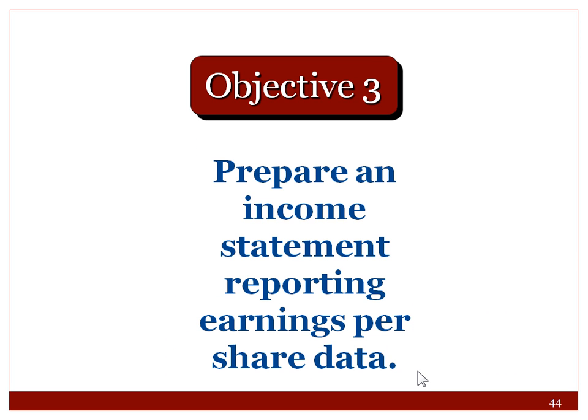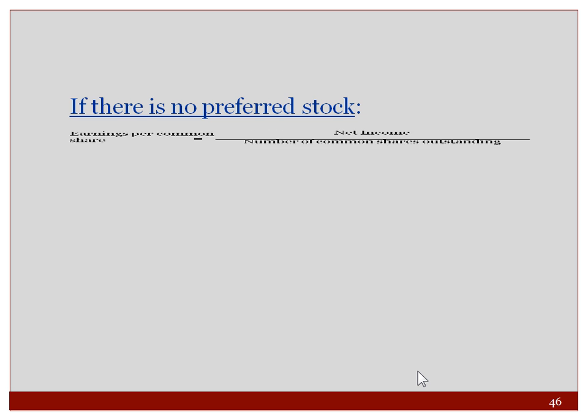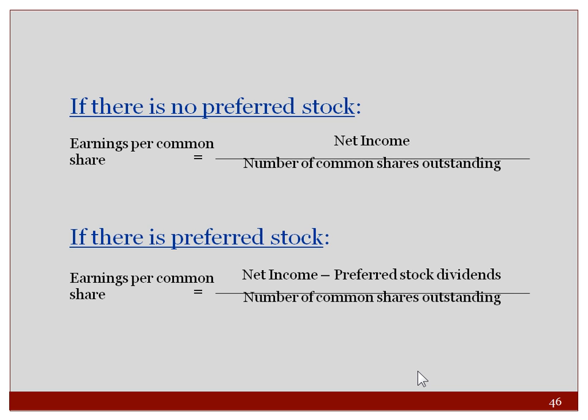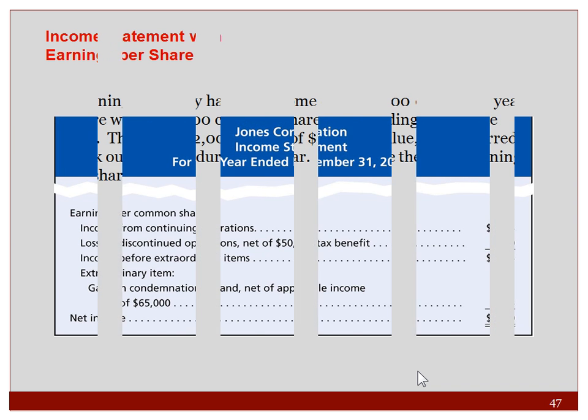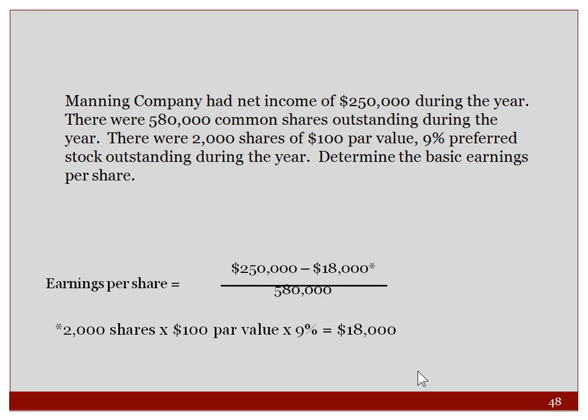The third objective is to prepare an income statement reporting earnings per share. Once again, I'm just going to go over this at a high level. The profitability of companies is often expressed in an earnings per share ratio. If there is no preferred stock, the earnings per common share is net income divided by the number of common shares outstanding. If there is preferred stock, it's net income minus preferred stock dividends, divided by the number of common shares outstanding. And here's an example. I'm going to let you go through these slides when you print them out. We're not doing any homework per se, but you need to look at it.